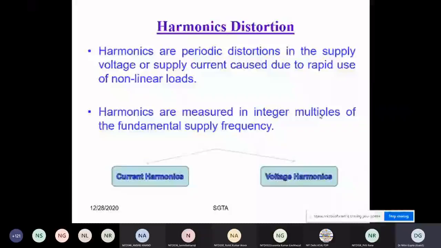And this voltage harmonic will also create problems for those loads which are linear in nature. Because if some load is linear, definitely its voltage profile will be linear. But due to the PCC, the point of common coupling, all loads are connected at the same point, so those linear loads will also be affected. I think you can understand my point. And I hope that the third participant who asked the question regarding the voltage harmonic and the current harmonic, I am able to give the answer to the question.